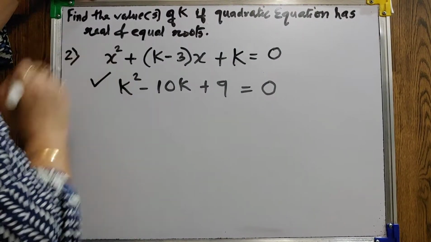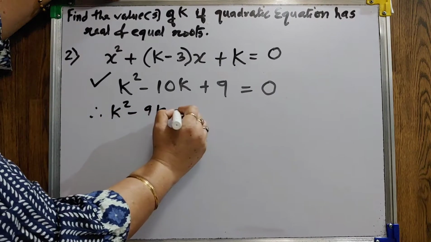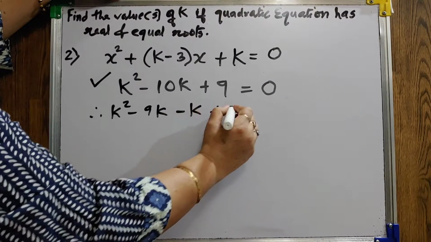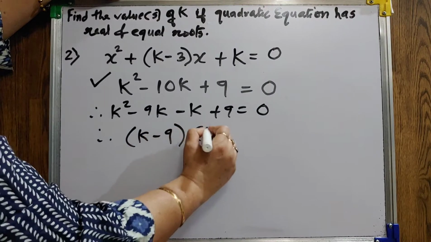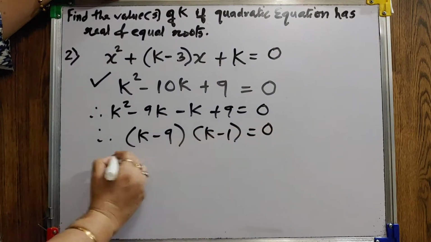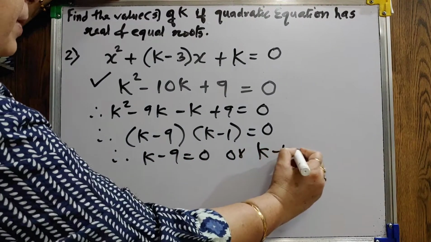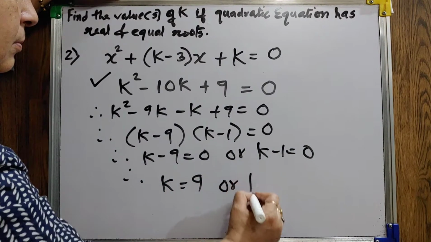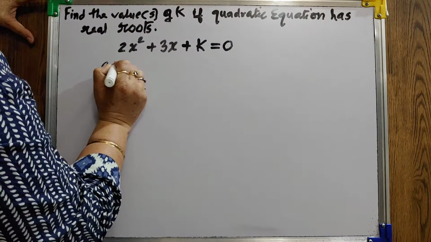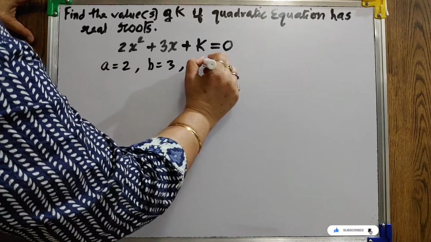Now we got this equation. Solve it by factorization. You can solve by formula also. So you will get two brackets, k minus 9 and k minus 1. So either k minus 9 is 0 or k minus 1 is 0. So your k will have two values, 9 and 1.